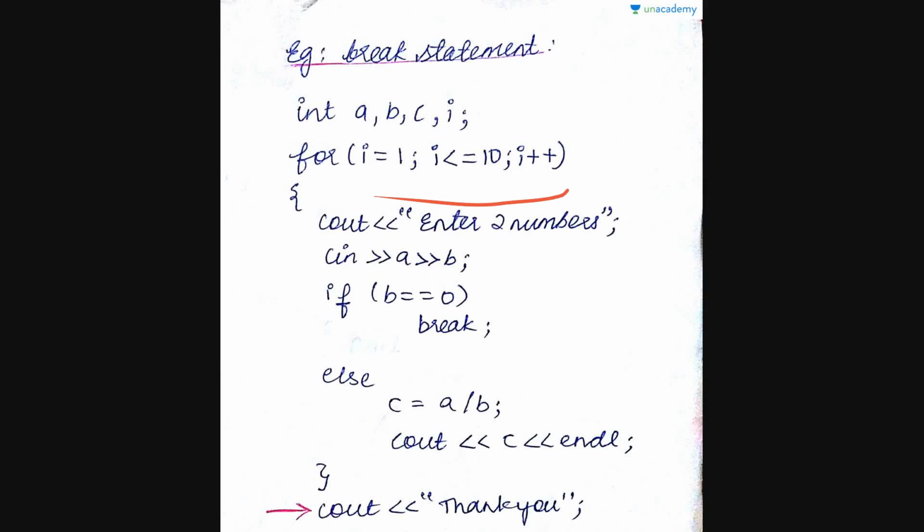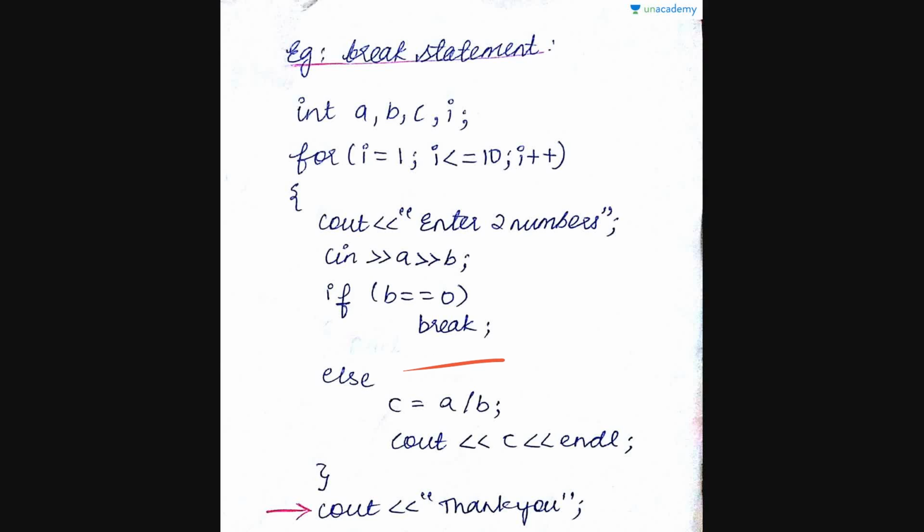And within the loop, you ask the user, you print, cout, enter 2 numbers. So this gets printed on the output screen. The user will read this and enter 2 numbers, and that is stored in the 2 variables, because we have cin for a and b, right? So a and b will hold 2 numbers now. And then if b is equal to 0, we break. Why do we do this? Let us see the else part.